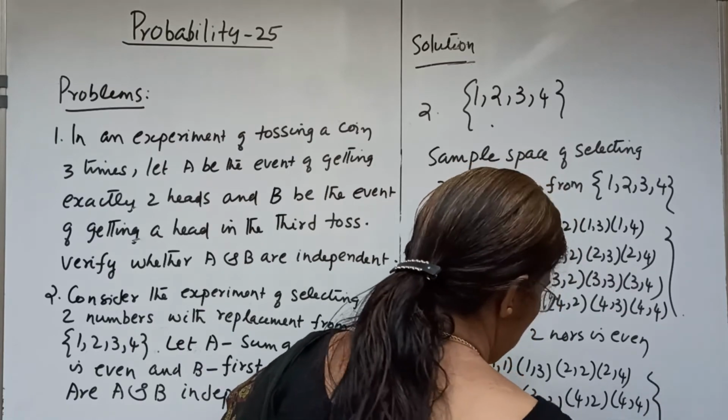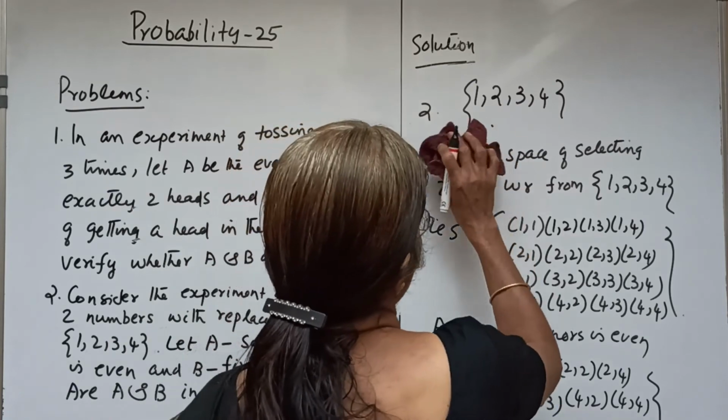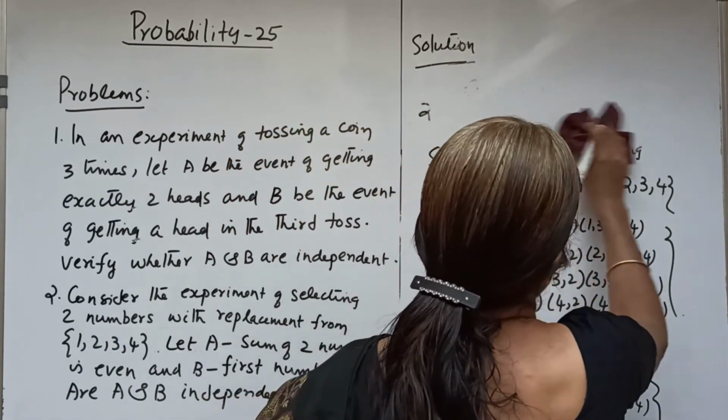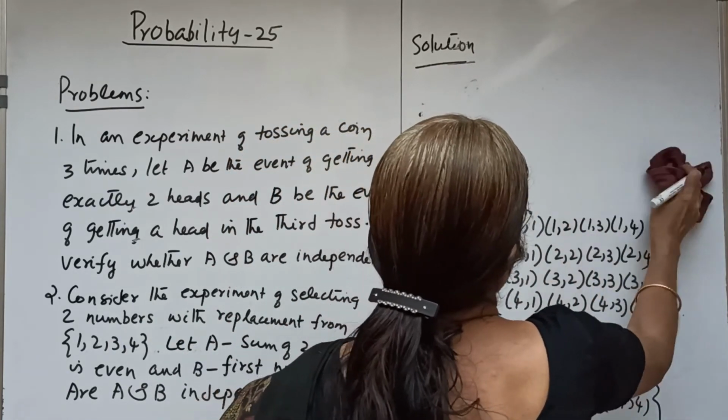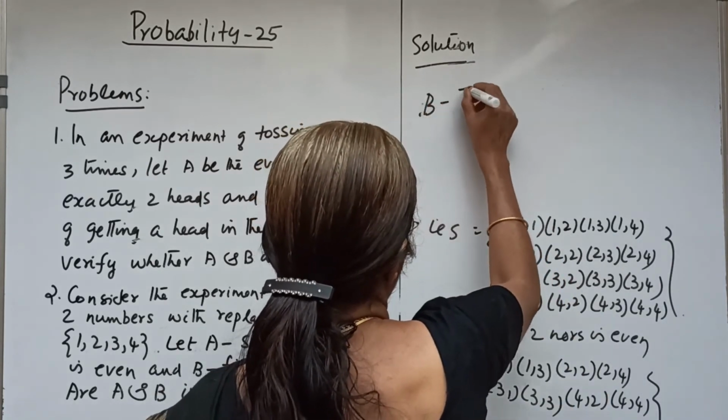And what is B? B is the set where the first number is odd.